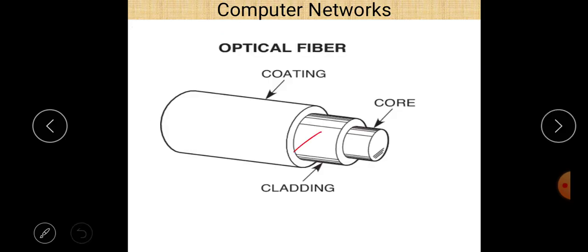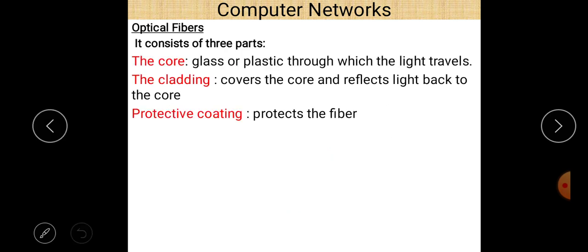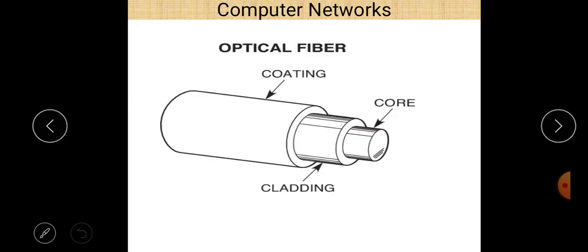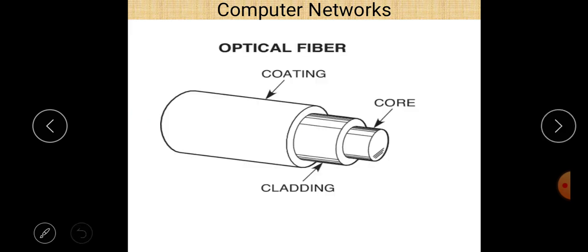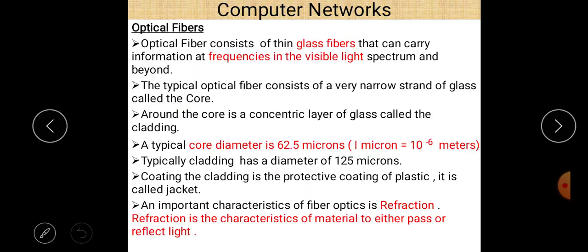Next is cladding. Cladding basically covers the core and reflects light back to the core. And third is coating, a protective coating. Its role is to protect the fiber. So there are three different important parts: core, cladding and coating.